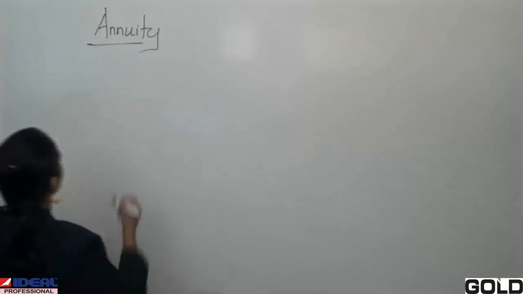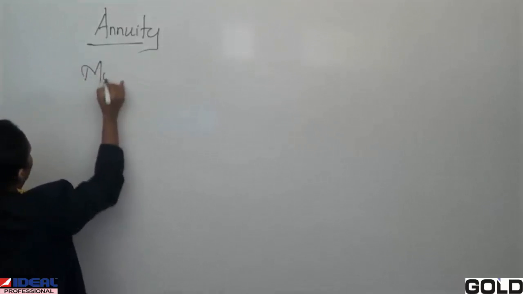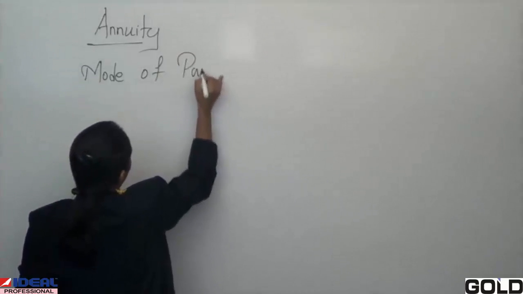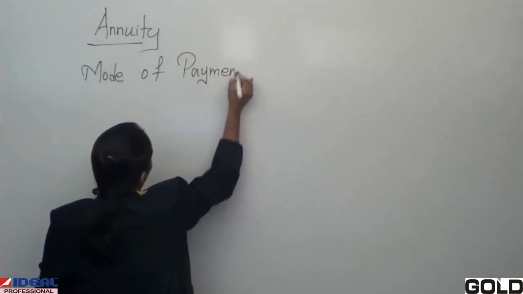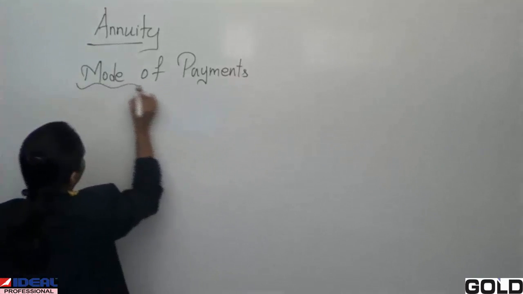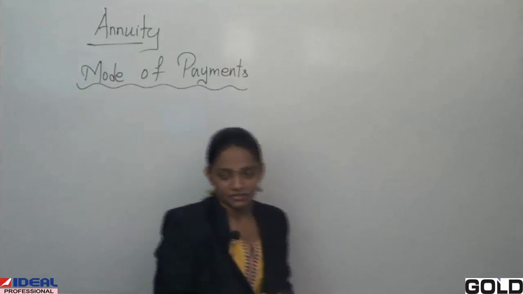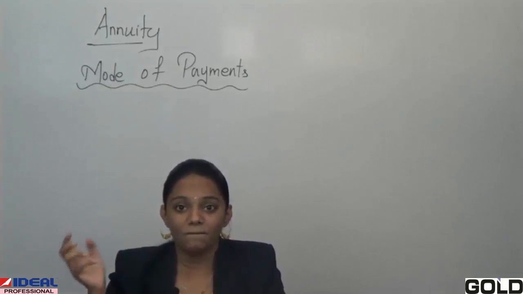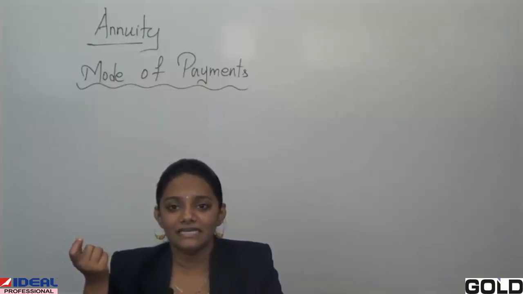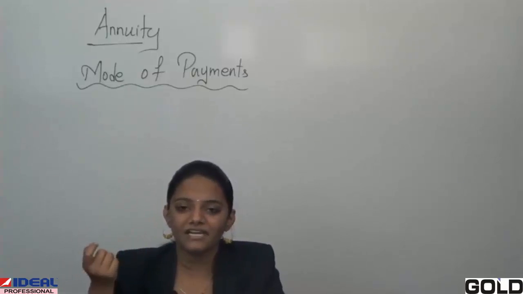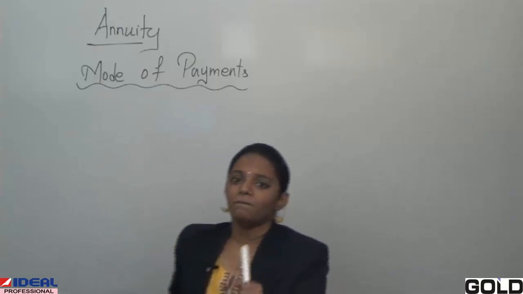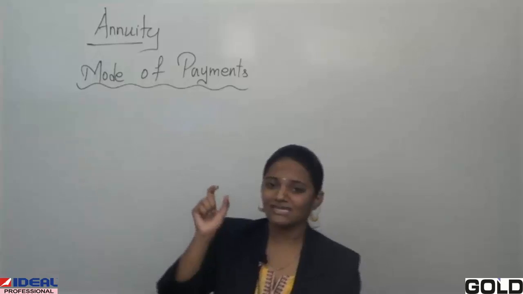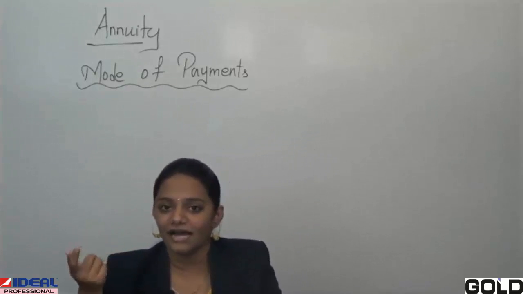So mode of payment is important. Modes of payment means what? You can pay your premiums or installments at the end of the year or the beginning of the year also. It means a period in which the payments can be made. Those installments are nothing but your annuity.